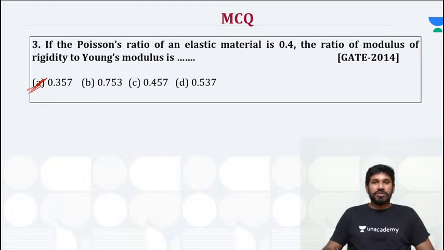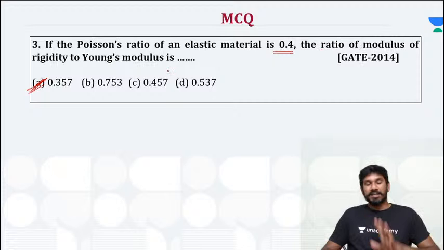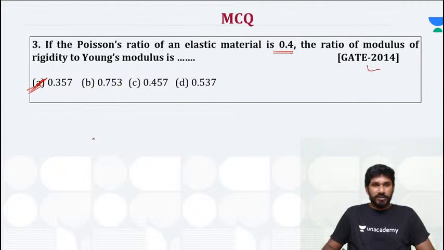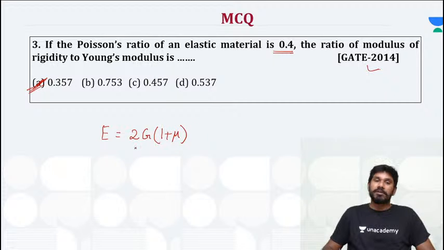If Poisson's ratio of elastic material is 0.4, find the ratio of modulus of rigidity to Young's modulus. That is the question that was asked in 2014. So the equation is Young's modulus E is equal to 2G(1 plus mu), which means E represents Young's modulus, G represents rigidity modulus, and mu represents Poisson's ratio.